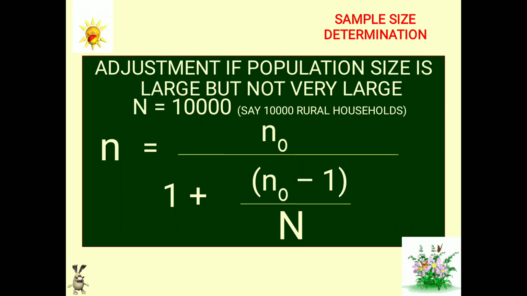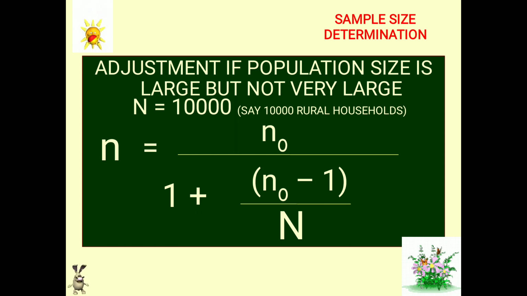The other case is when the population size is large but not very large. Suppose there are 10,000 rural households in one area. This population is large, but we cannot go for a census approach in this case, so we'll have to take a sample. An adjustment to Cochran's formula can be done here.